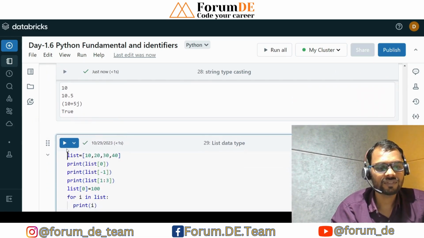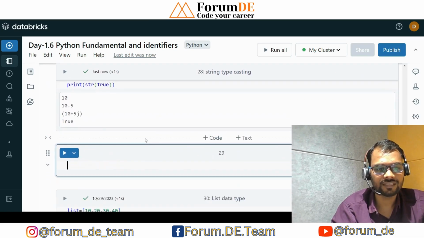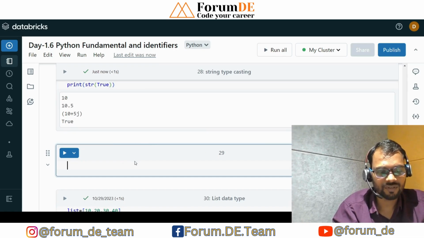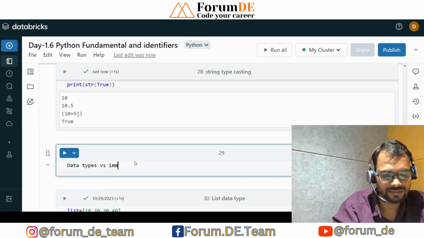Now coming to one more concept, that is mutability versus immutability.